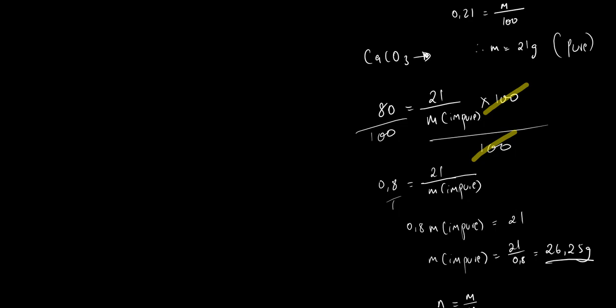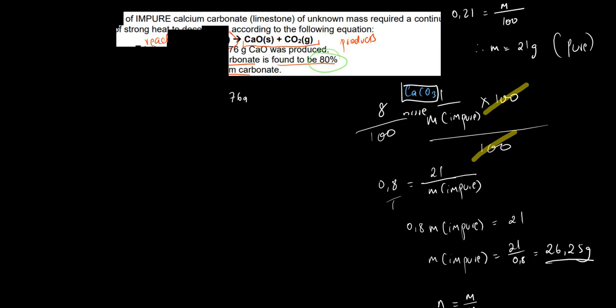So just to repeat, right? We have a sample of impure calcium carbonate of unknown mass, which is decomposing to form CaO and CO2, calcium oxide and carbon dioxide. However, let's understand that even though the heat is being applied to the impure sample, it's only the pure calcium carbonate that is going to react.